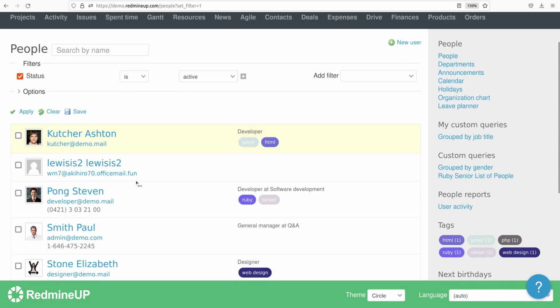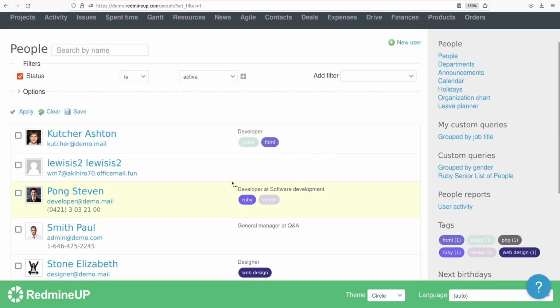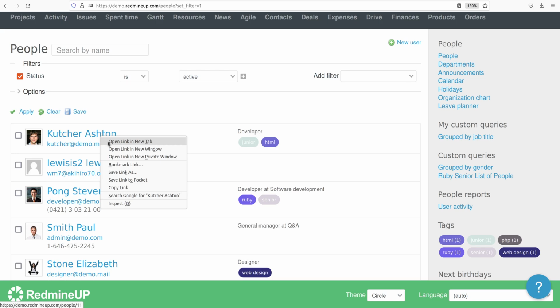Alright, so in our list of people we see that some of them have tags. For example, this guy has Junior and HTML. This one, Pong Steven, has Ruby and Senior. Alright, so let's for example add one more tag to Ashton Kutcher.